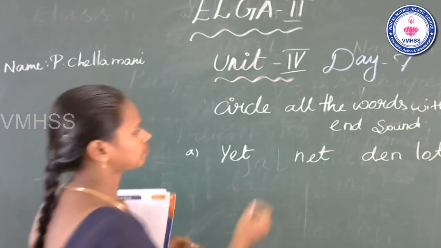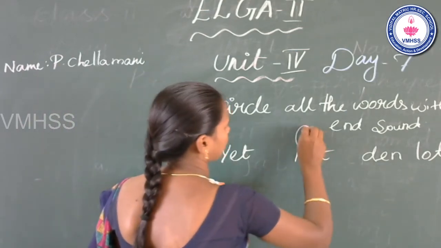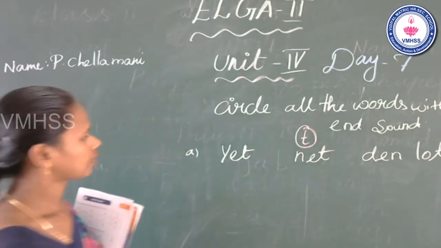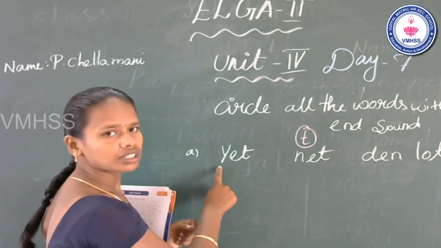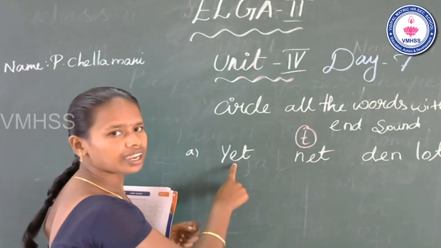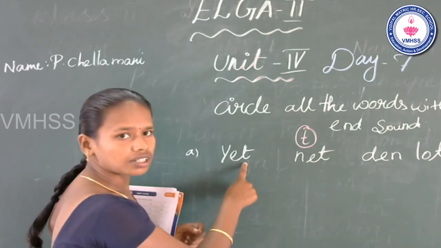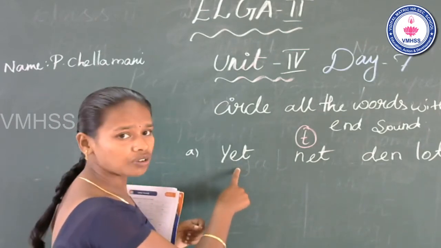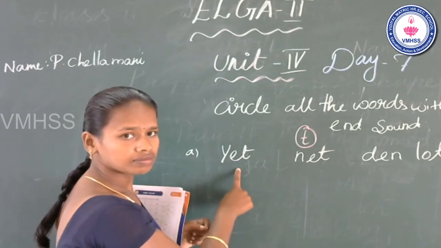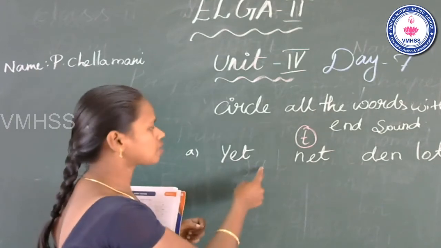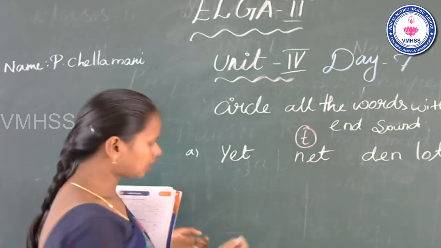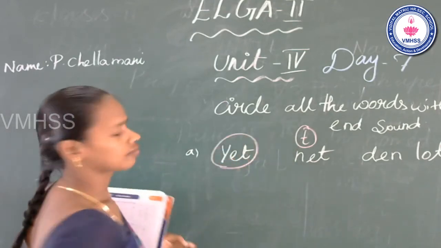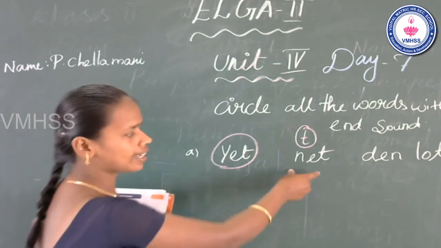T. Okay. T. See the first word. Yet. What is the beginning sound? Y. Middle, a. N sound, t. This word has the N sound t. Yes or no? Yes, this word has the N sound t. So you can circle this word. Is that clear? Now go to the next one.